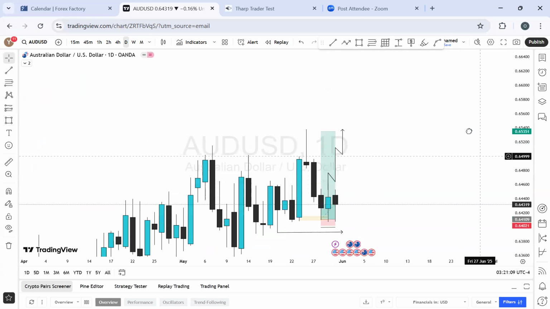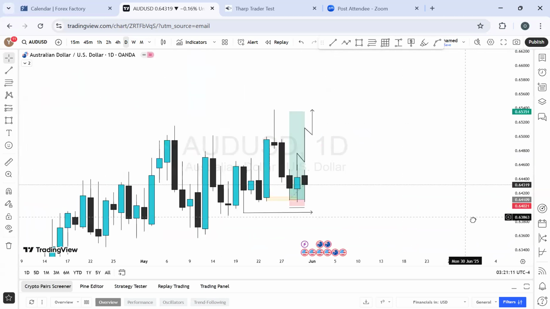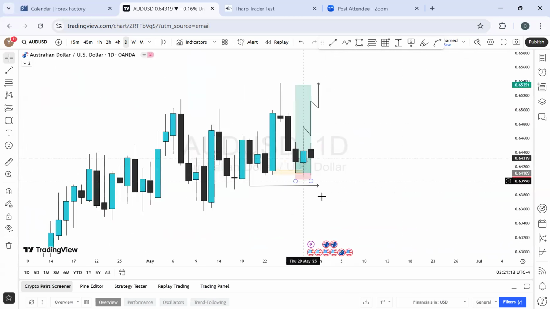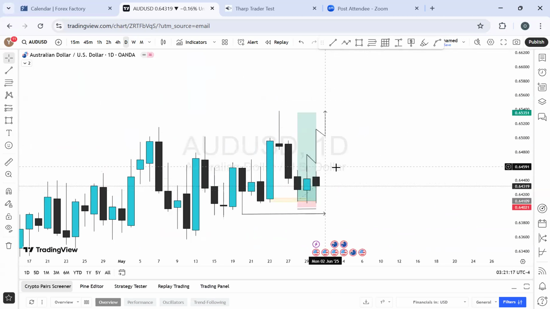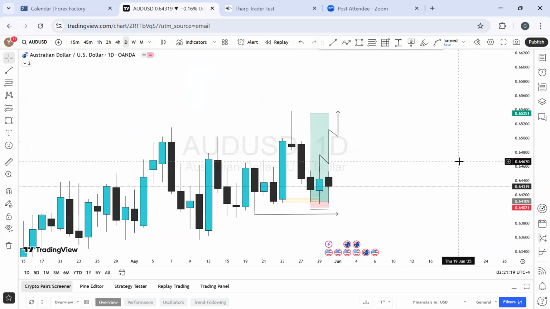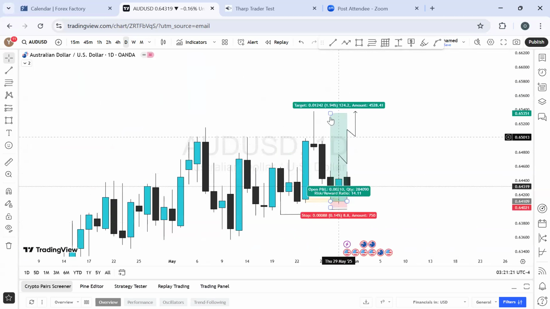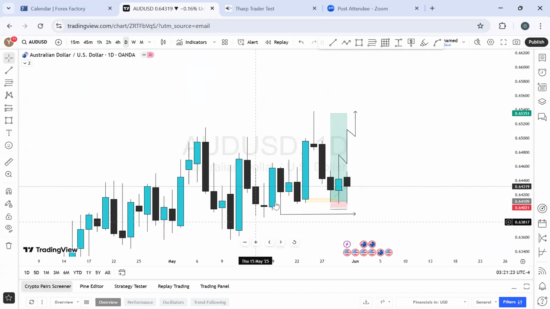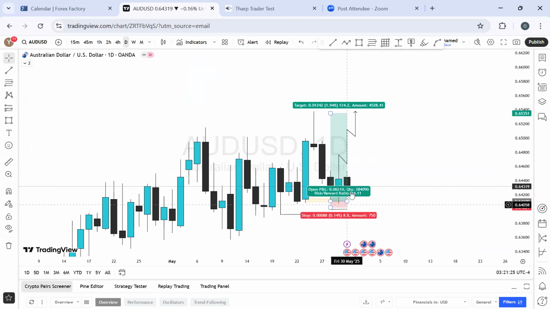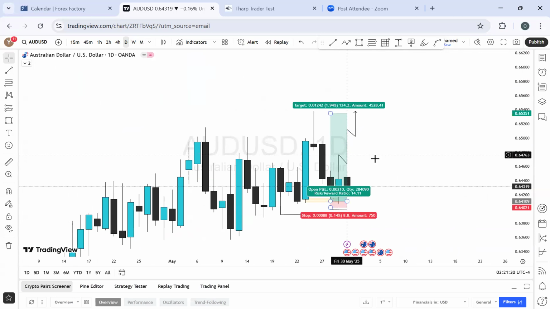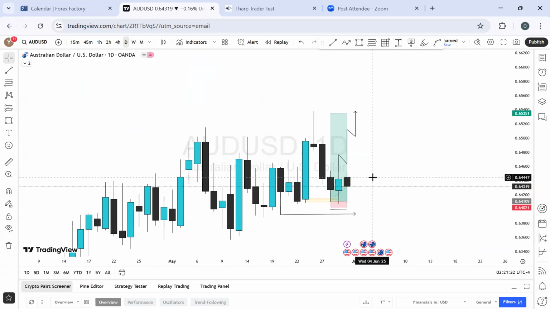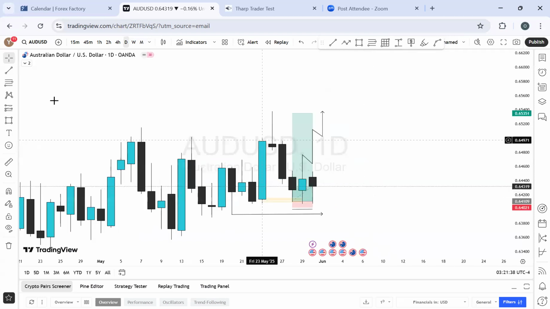On daily, let's see what we have. On the daily, also very much ranging. Right here, I can't really decide what to do with this one because he's not looking too juicy. But from what I've seen so far, I've seen the energy here to the upside after grabbing liquidity, back and forth, move back here. It gives me this bias to see more bullish momentum on AUD US dollar. As long as we're expecting more sell on DXY, we're expecting more buy on the AUD USD as well. So this is on daily time frame.